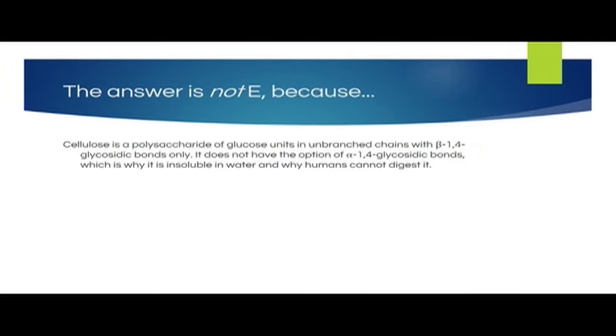The answer is not E, because cellulose is a polysaccharide of glucose units in unbranched chains with beta-1,4 glycosidic bonds only. It does not have the option of alpha-1,4 glycosidic bonds, which is why it is insoluble in water and why humans cannot digest it.